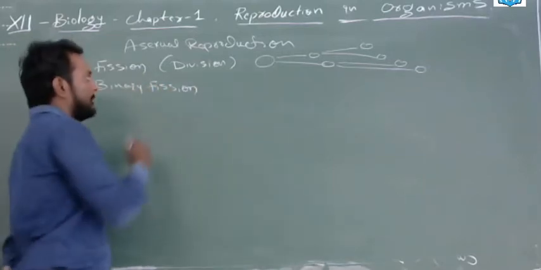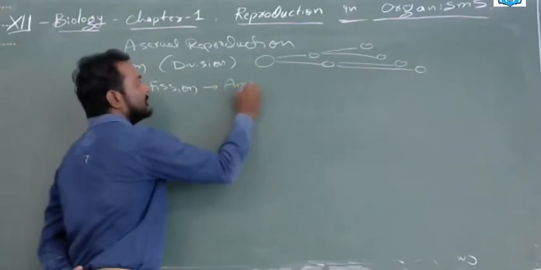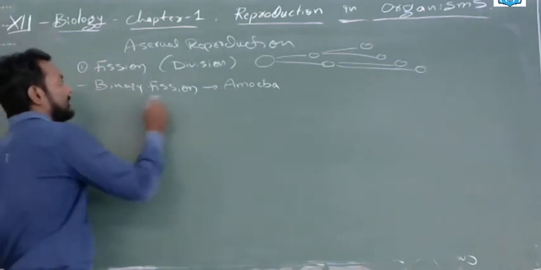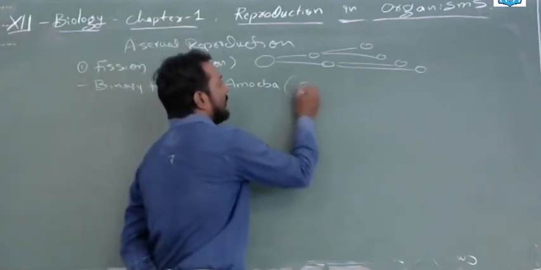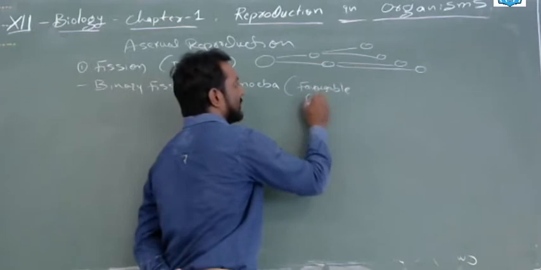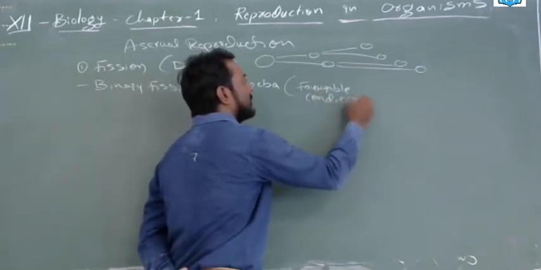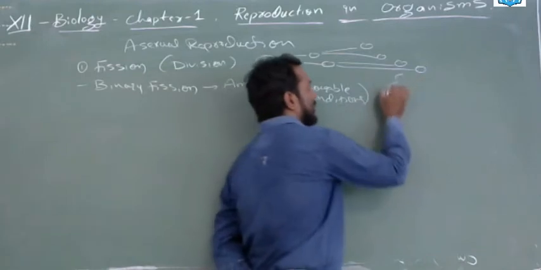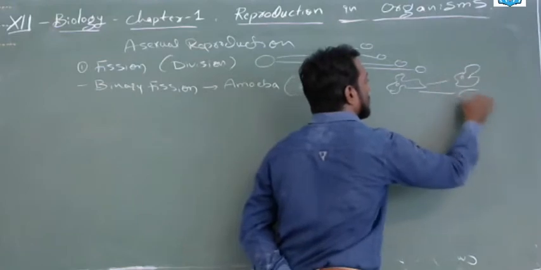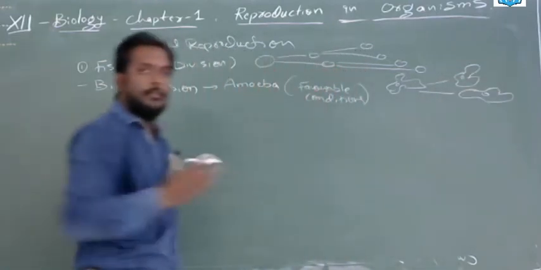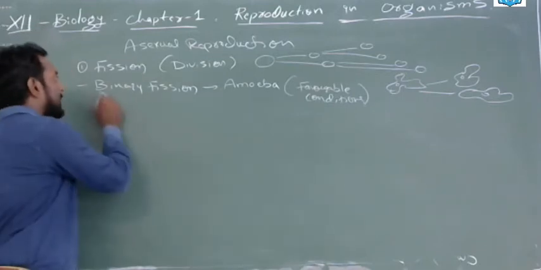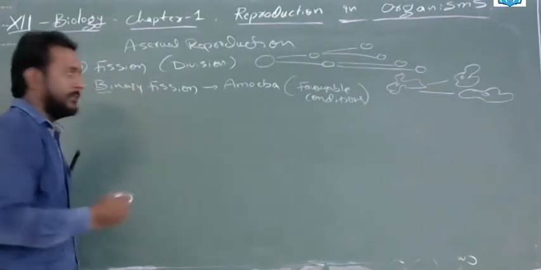Okay, prepare notes like this. One is amoeba. This binary fission occurs in the amoeba in the case of favorable conditions. The diagram is there in the textbook. Amoeba is an irregular shape with a nucleus. It will divide into two parts. One amoeba will divide into two amoebas. So this is a division, a binary fission. Binary means two, division. Okay. Next, another case,